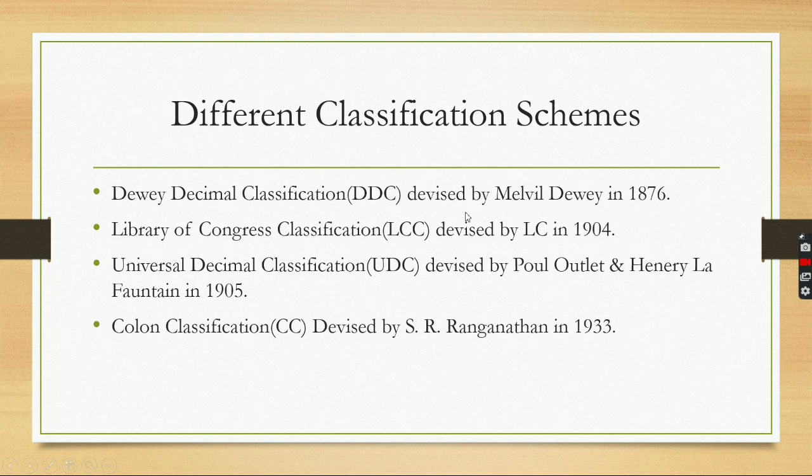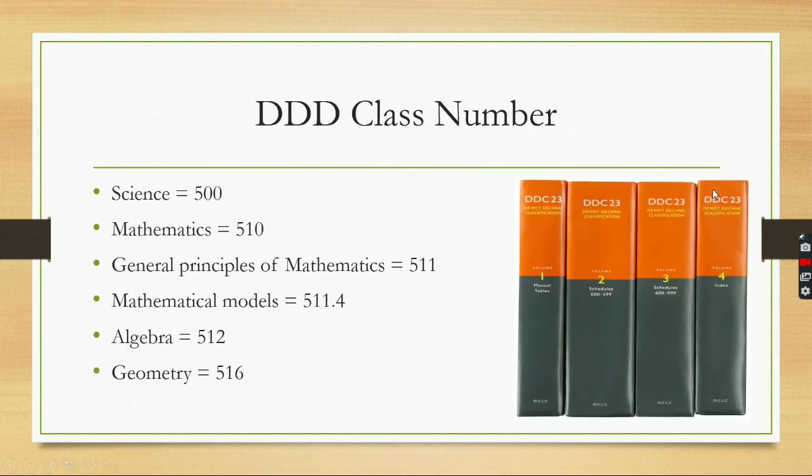This helps the librarian to find out the class number of a book. With the help of these schemes, a librarian can find the class number of a book. Next, I will discuss the different class numbers.